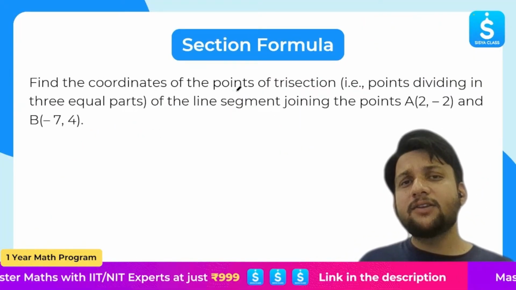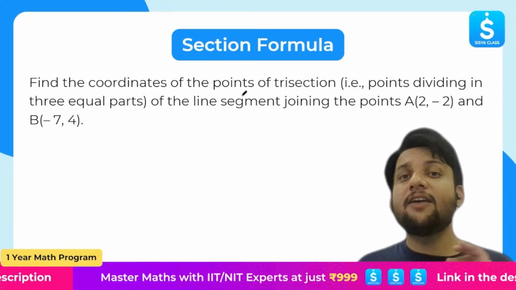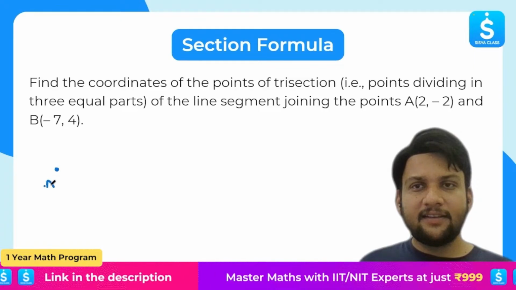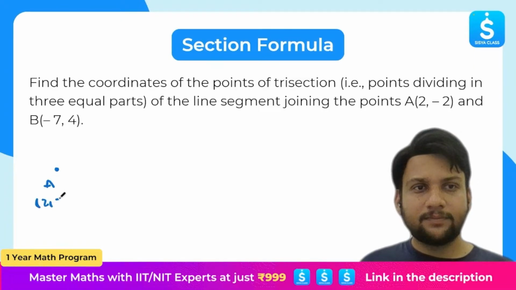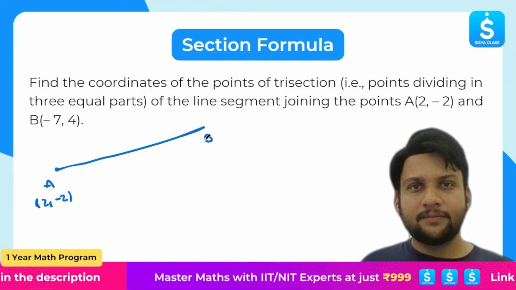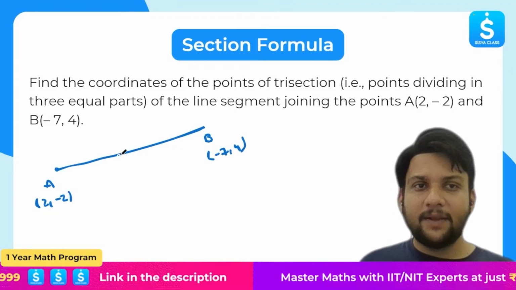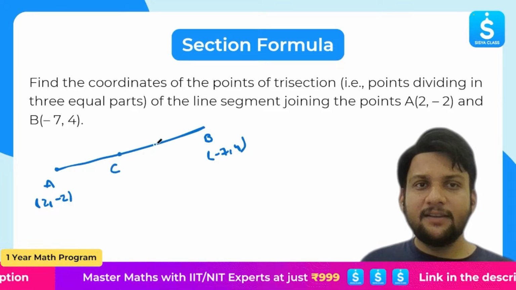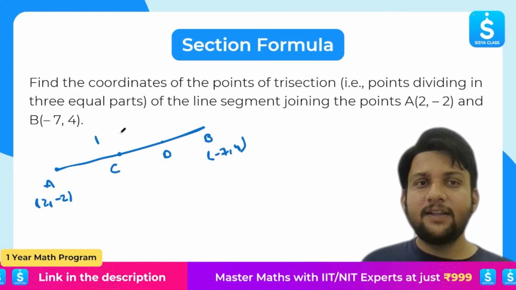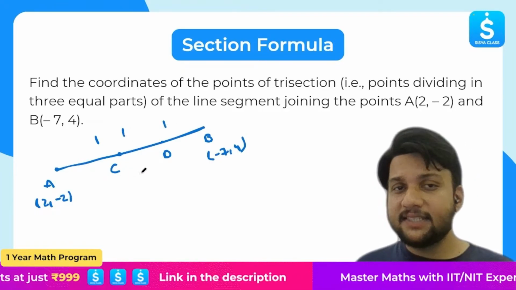Find the coordinates of the points of trisection, that is, points dividing into three equal parts the line segment joining points A, which is 2 comma minus 2, and B, that is minus 7 comma 4. If it is trisection, that means if we have C, we have D. Three equal parts are there. That is, this is 1, this is 1, this is 1. Okay. Now we have to find the coordinates of point C and point D.